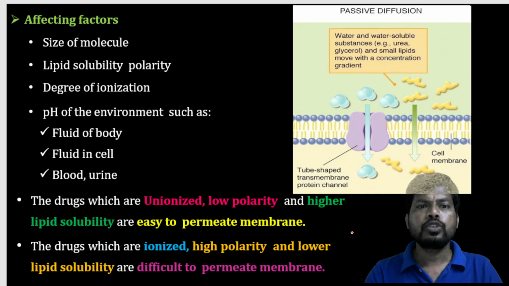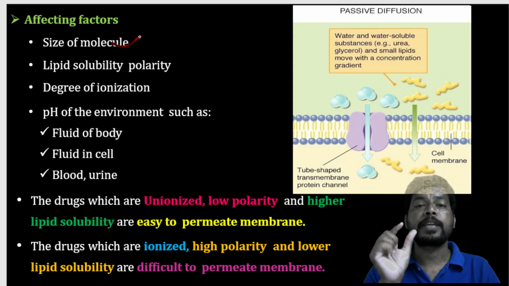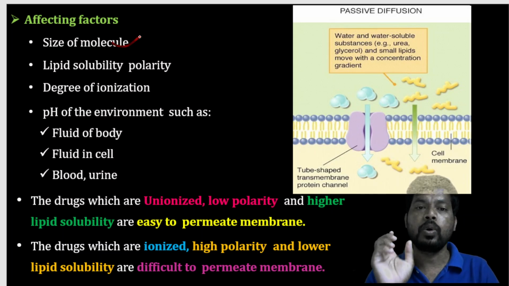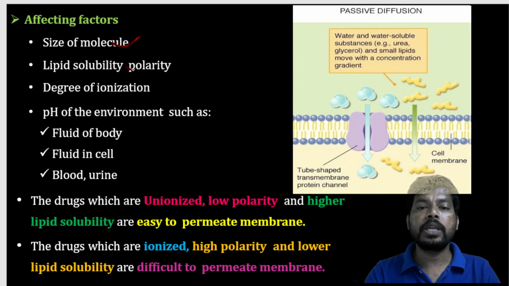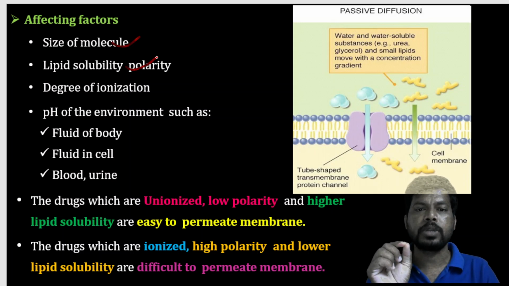What are the different factors affecting this passive diffusion? Size of molecule will always matter, especially large molecular substances do not have good absorption through the oral route. Then lipid solubility as well as polarity. A lipid soluble drug molecule has good absorption; polar molecules have poor absorption.